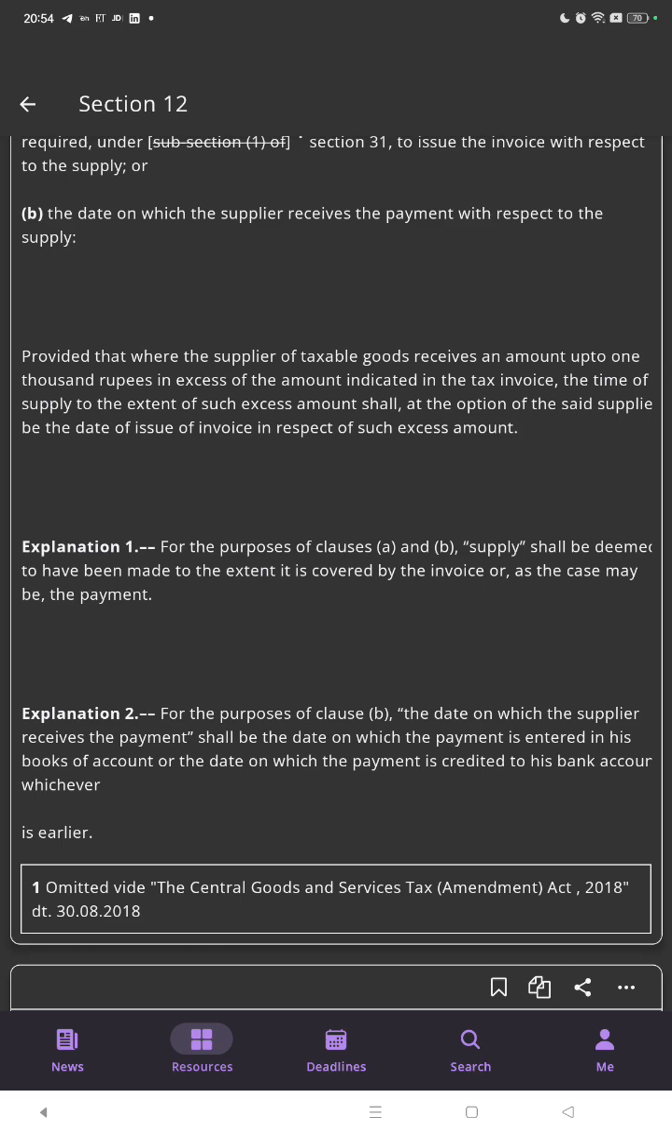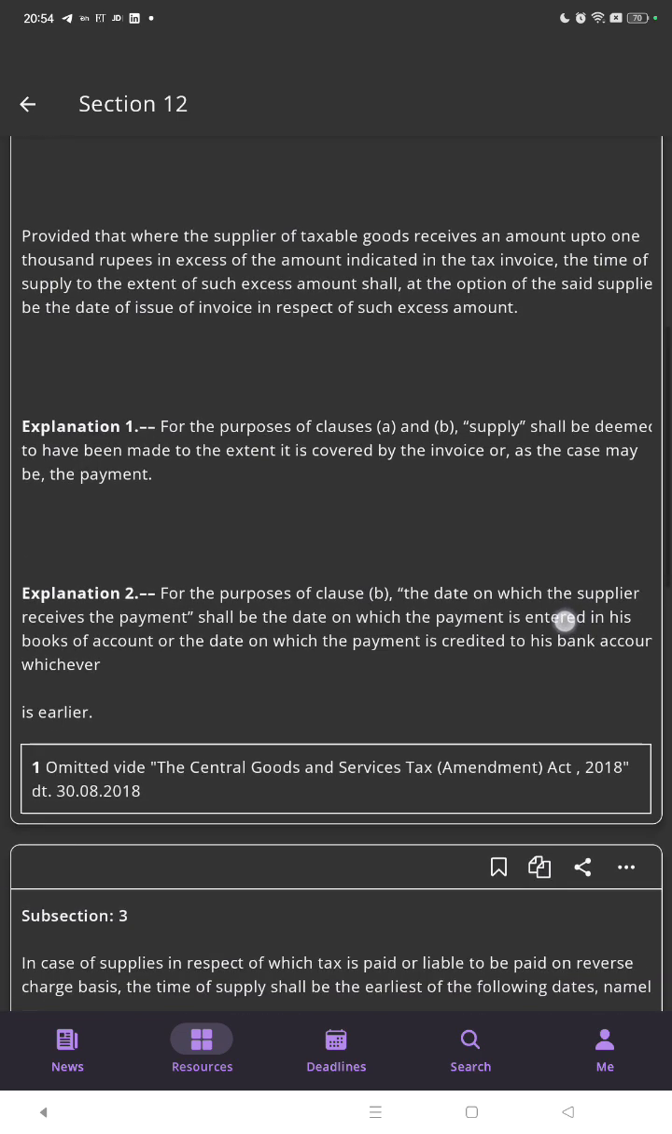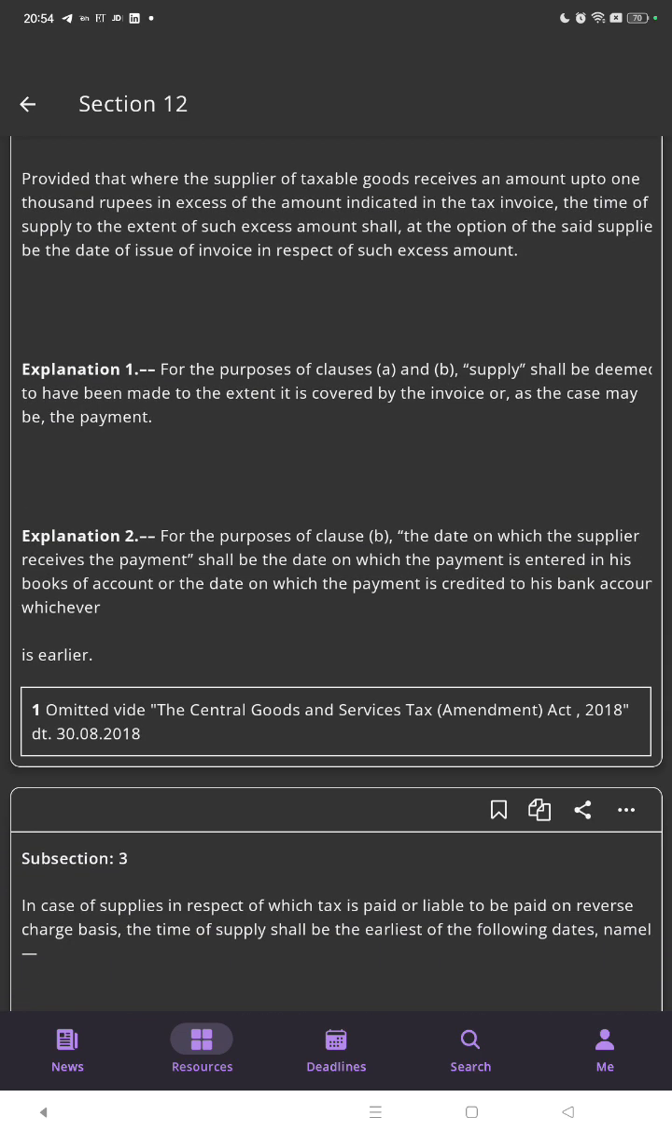Explanation 1: for the purpose of clauses A and B, the supply shall be deemed to have been made to the extent it is covered by the invoice or, as the case may be, the payment. Explanation 2: for the purpose of clause B, the date on which the supplier receives the payment shall be the date on which the payment is entered in his books of accounts or the date on which the payment is credited to his bank account, whichever is earlier.